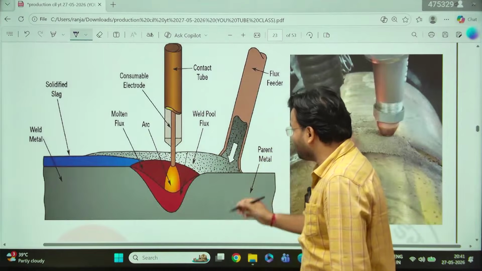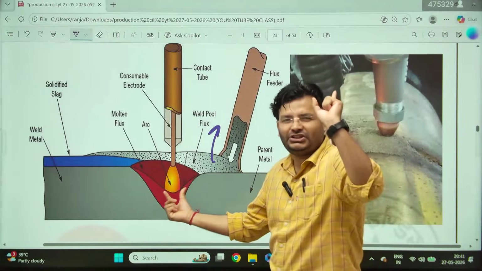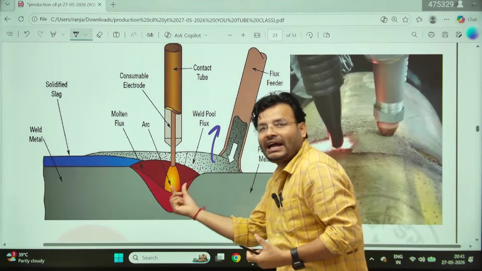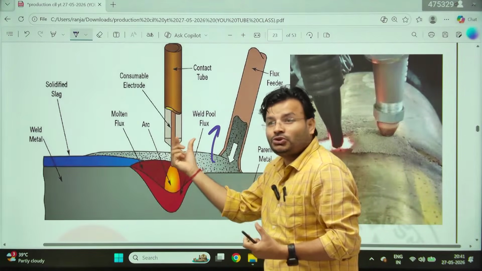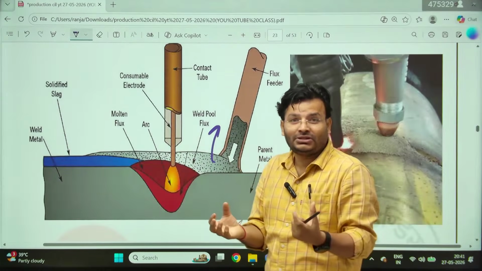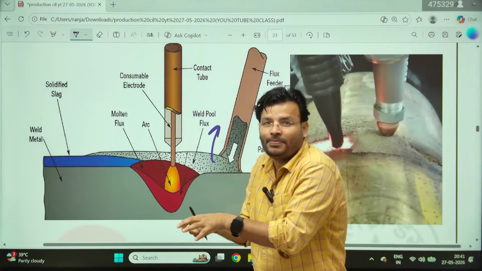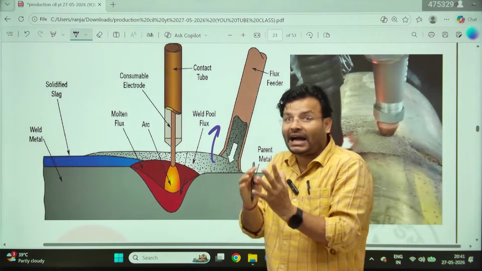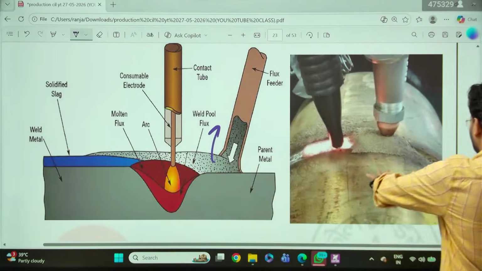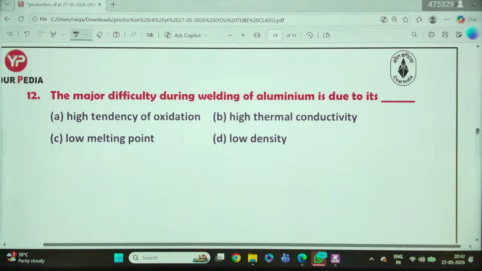My dear friends, we have to always keep in mind this flux is always light in nature with respect to the base metal. Light means the density should be less than that of the base metal, so that the flux will float and carry away any impurities. But selection of that type of flux is not always possible. For example, if we have to weld aluminum, the flux should be lighter than aluminum, but a flux lighter than aluminum is very complicated, that is, difficult. That's why I cannot use it everywhere. So that was a few things about submerged arc welding. The rest we'll see in the upcoming session. No need to worry.